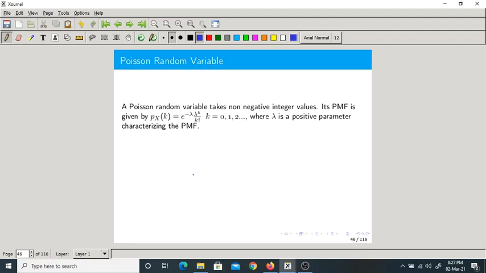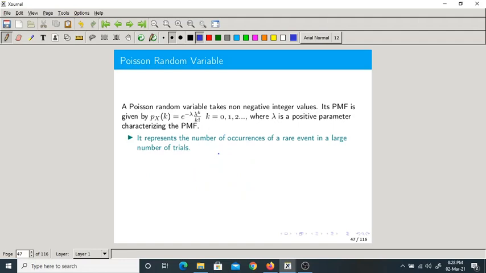Now another type of random variable is the Poisson random variable. You just remember its PMF, e power minus lambda into lambda power k by k factorial. Here I am writing Px of k equal to. So what is this lambda? I will tell you later, but that is a very important parameter of the Poisson random variable.